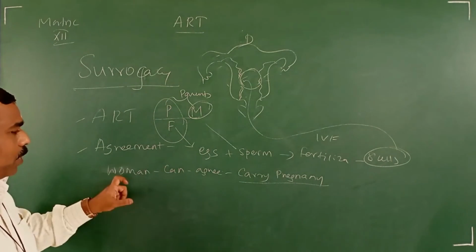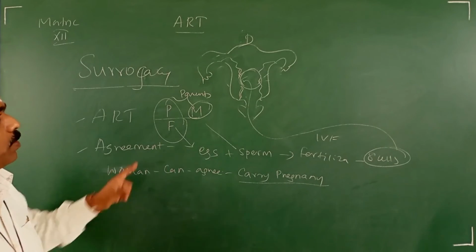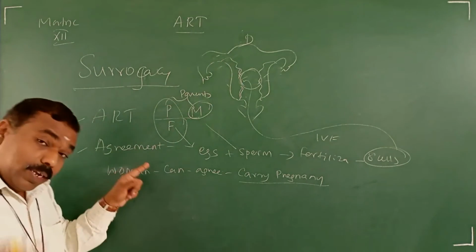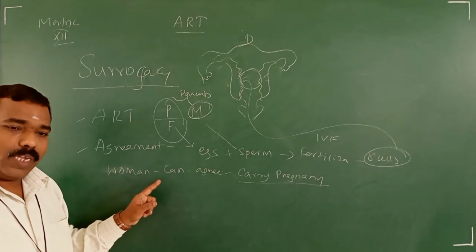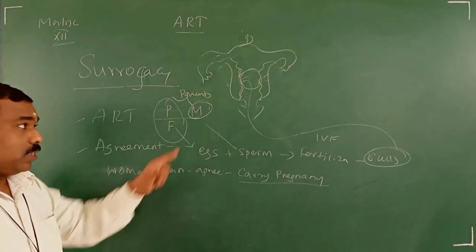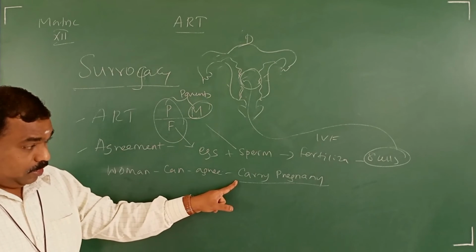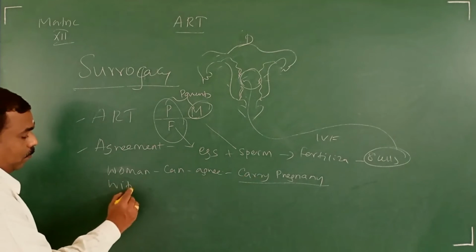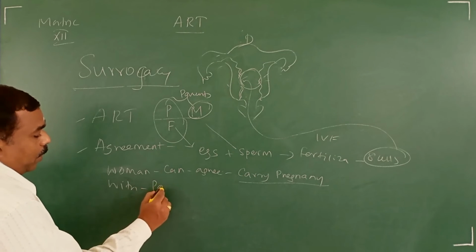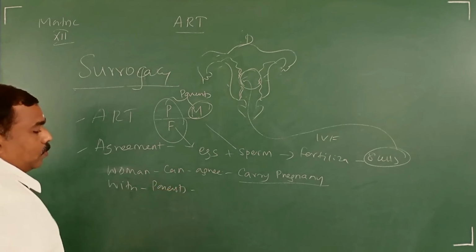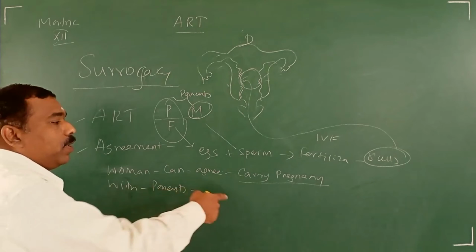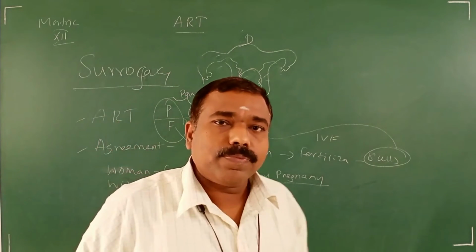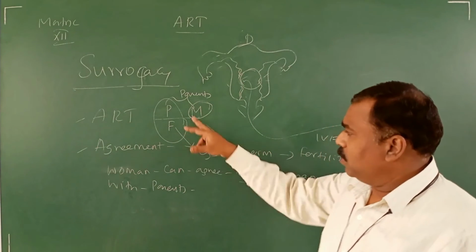In that, the woman, what is that woman? The surrogate mother. She can agree. They have to sign, both the parents and the woman, to carry the pregnancy for the parents, who become the real parents after delivery of the infant. That's the definition.